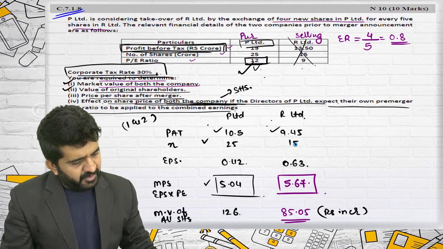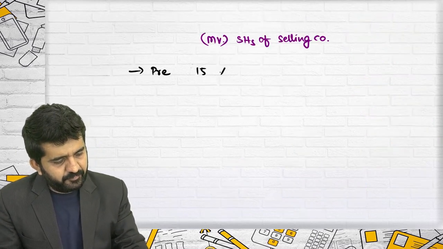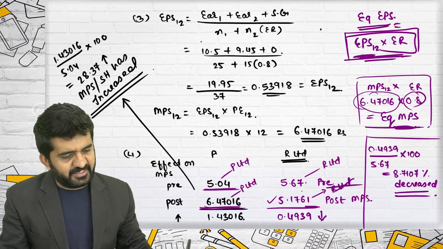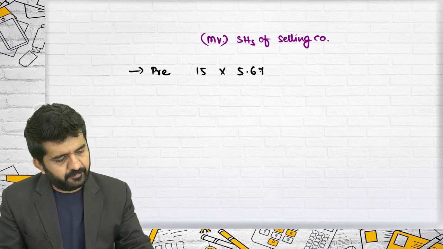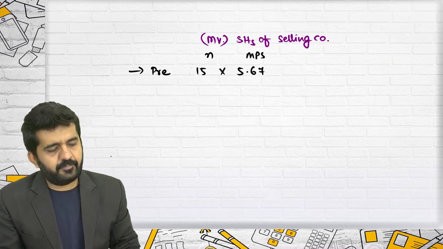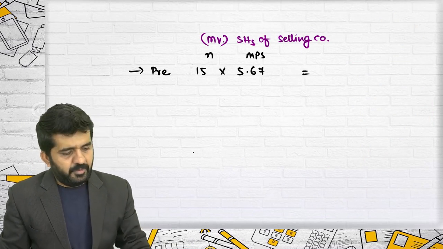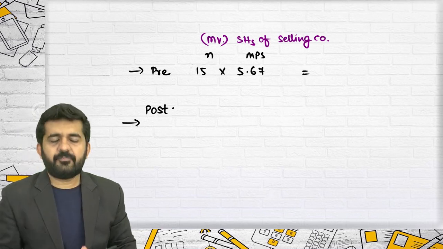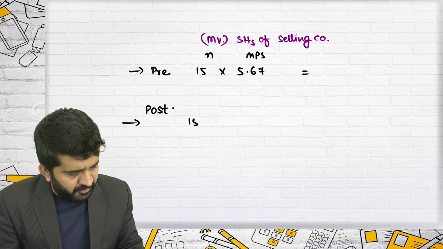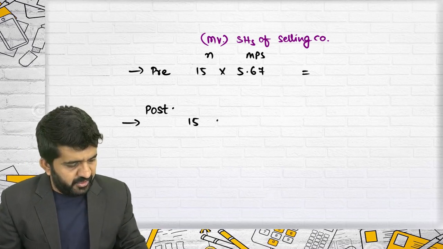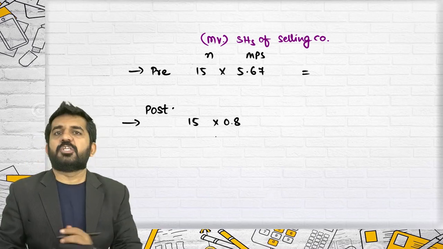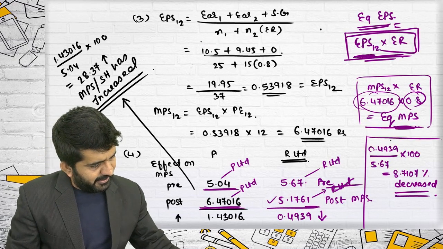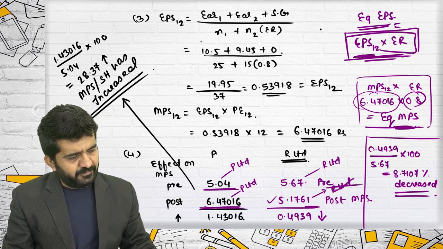They were holding 15 crore shares at a market value of 5.67. Post-merger, how many shares are they holding? Now they hold 15 crore into 0.8 shares, at a rate of 6.47.